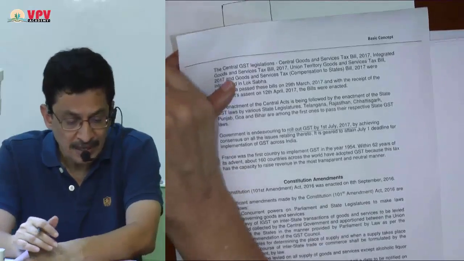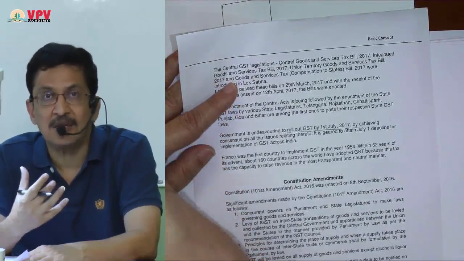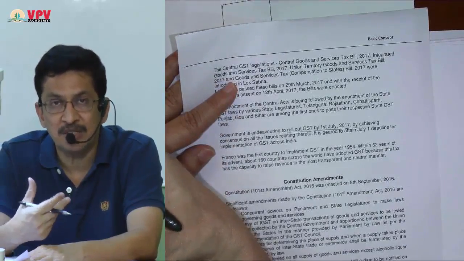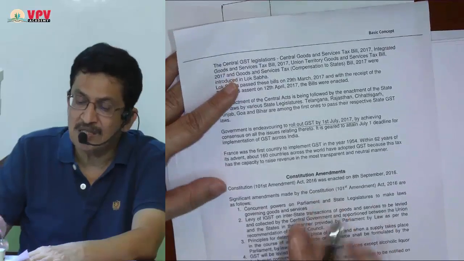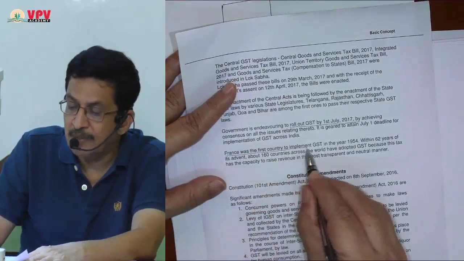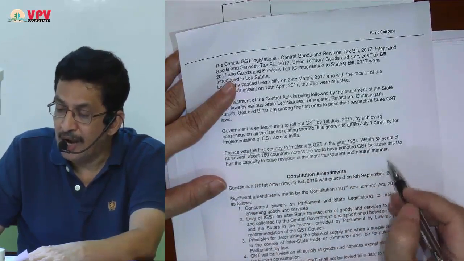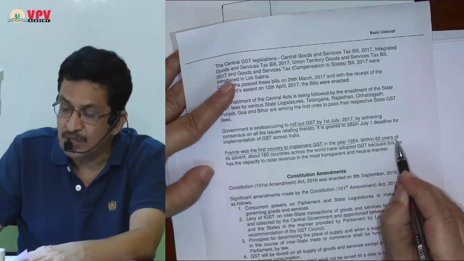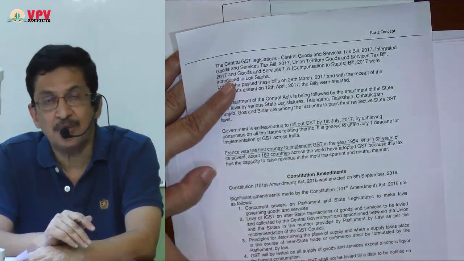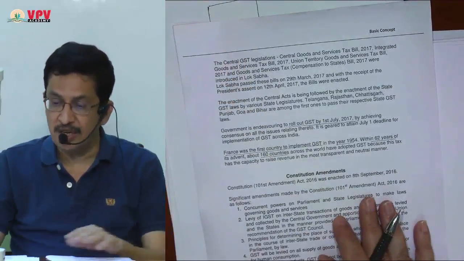So a question can come in the examination about the landmarks in GST implementation. That is what I was discussing. A side note for this: France was the first country to implement GST. That was in the year 1954, and within the last 62 years, almost 160 countries across the world have introduced GST. So that was about the genesis of GST in India.